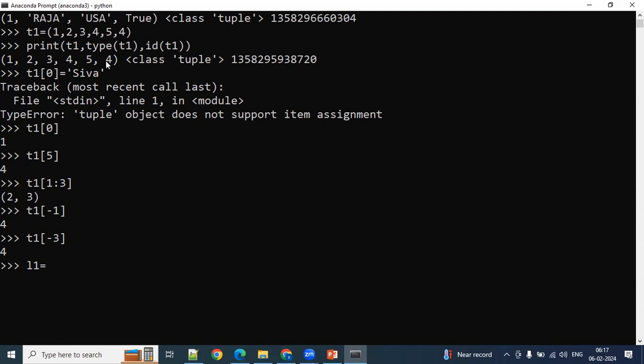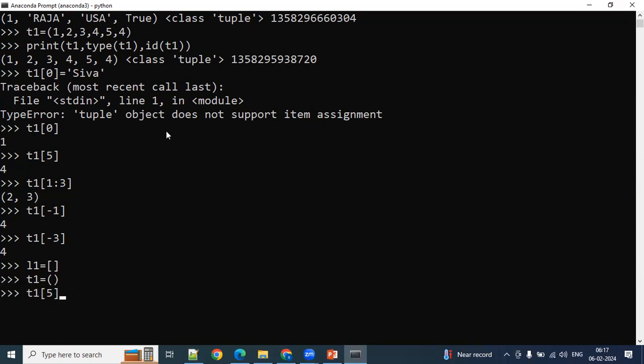L1 equal to square brackets. Empty list. In the same way, tuple T1 equal to, since we are defining a tuple with parenthesis, we can take parenthesis here in the same way. I wanted to know whether a tuple is created or not.